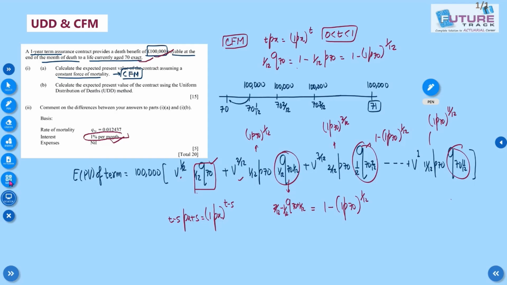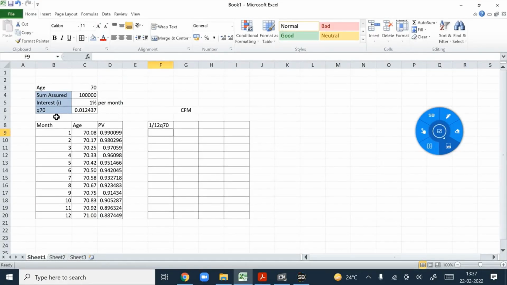So if this is my q70, what is my p70? My p70 will be 1 minus this part. So it is equivalent to 1 minus the bracket, this is my p70, fix it with a dollar sign, raised to power 1 by 12.